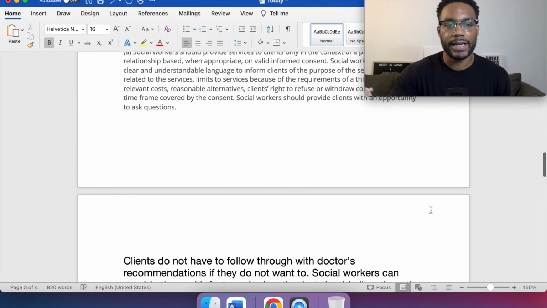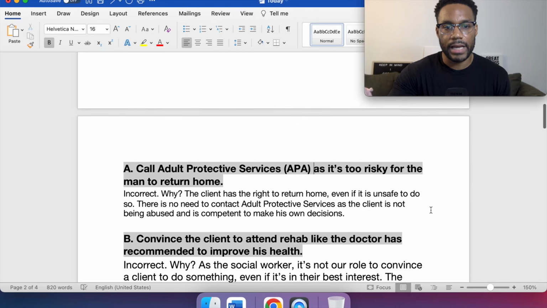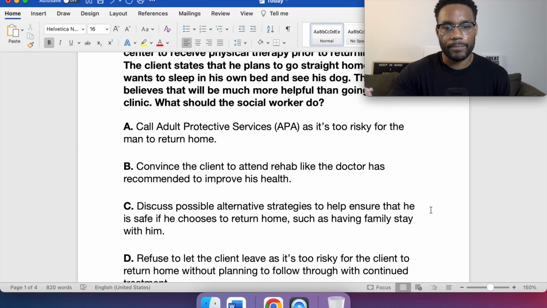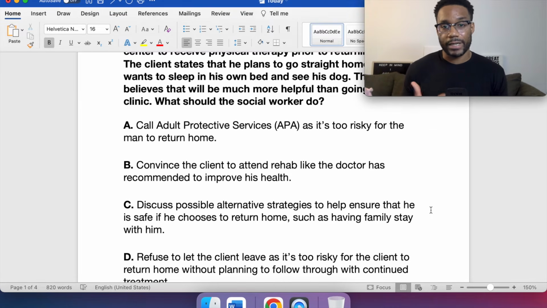So when we're looking at this question, it's like, wait a second, Ray, these answers all sound pretty reasonable-ish, right? That's why we have the NASW Code of Ethics, because it's our playbook, our blueprint, our guide on how to address these decisions as a professional social worker within the social work profession.